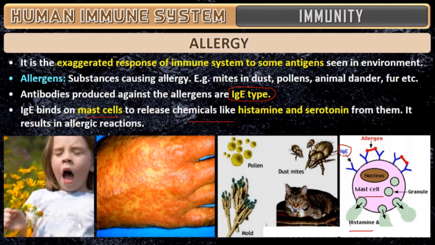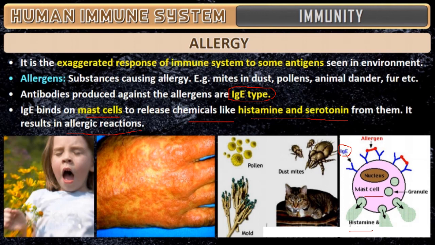Histamine and serotonin came as a one mark question in the board examination also. These are the chemicals produced due to allergy, and they result in the allergic reaction inside the body.